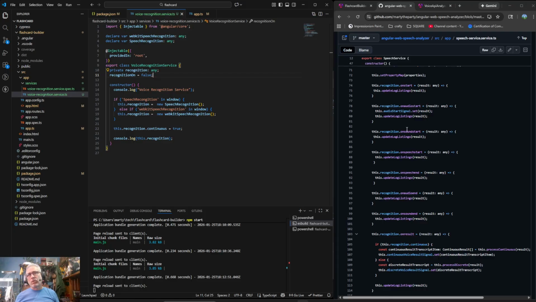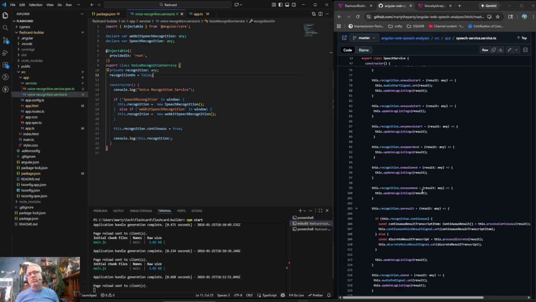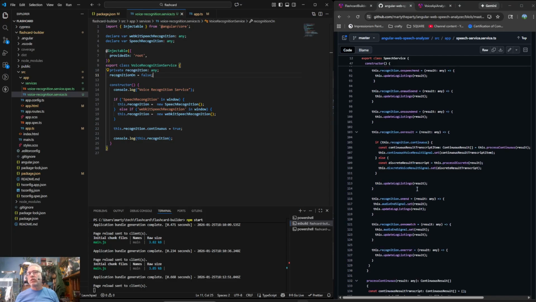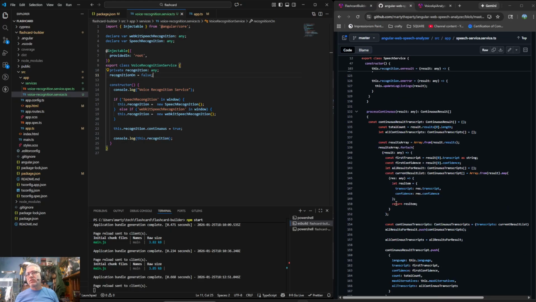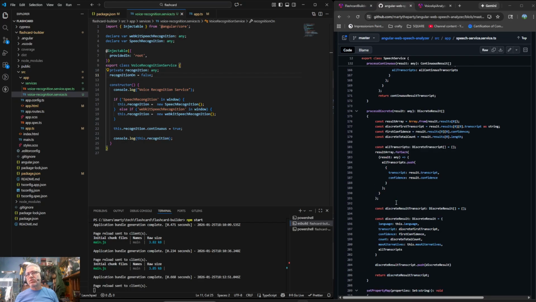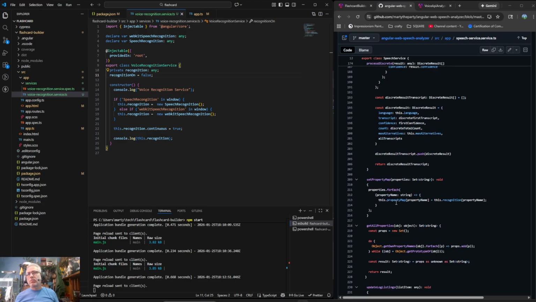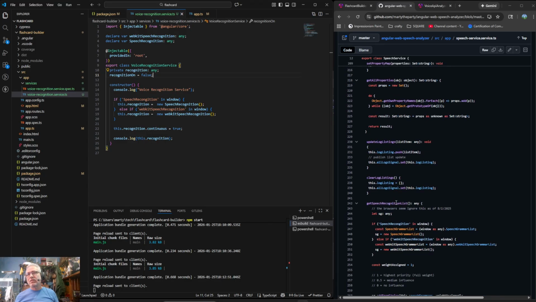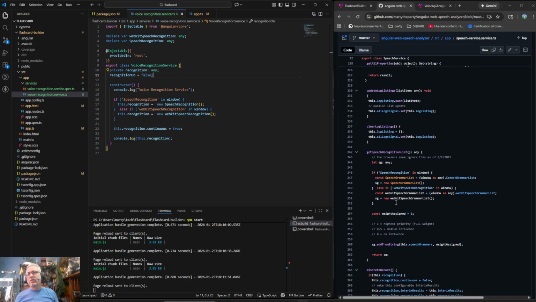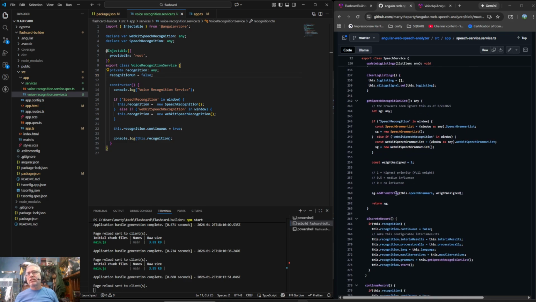Constructor, we're going to have to set up events to listen for. Process continuous, process discrete, set property map, get all properties, update listings, clear log listing, get speech recognition list, discrete, record.